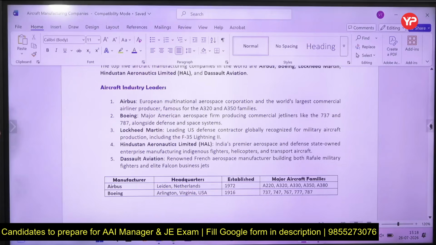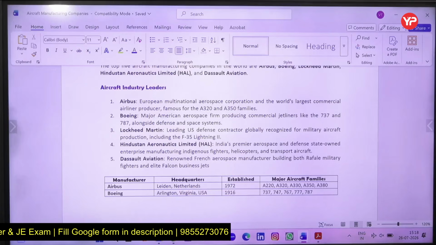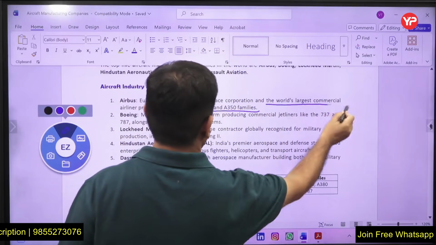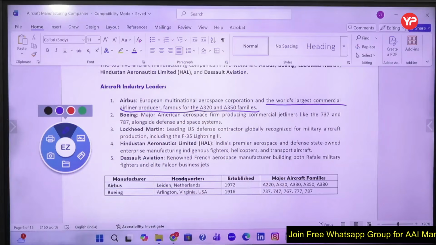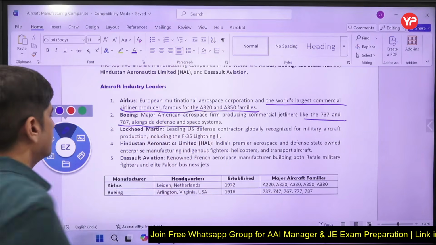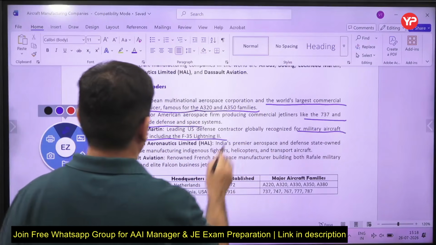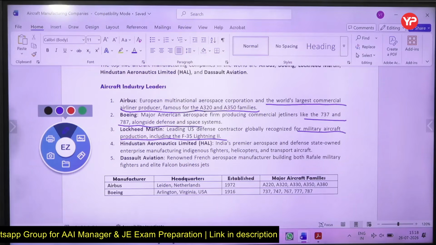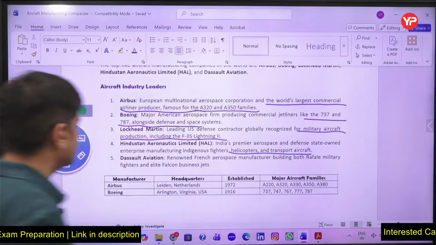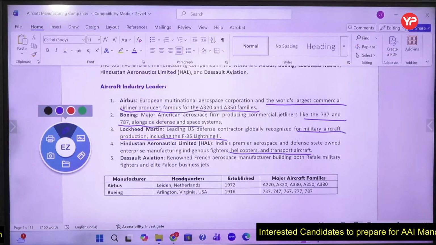Airbus is a European multinational aerospace corporation, the world's largest commercial airliner producer. A320, A350, it is very famous for that. Boeing is American, 737 famous for that, 787. Lockheed Martin is US, it is military aircraft production, F-35 and all. HAL belongs to India: indigenous fighters, helicopters, transport aircraft. Dassault is French. Rafale are made by Dassault.